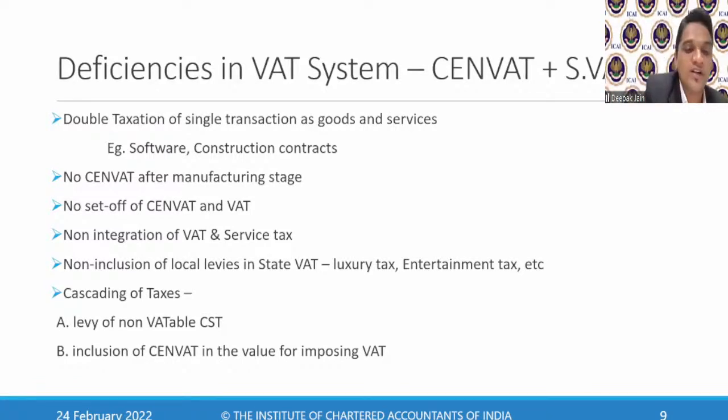Then there was inclusion of SENVAT in the value for imposing VAT, which you have seen in the example. When somebody manufactures, he will charge excise duty, he will add both the values, and then he will charge VAT. These two are examples of cascading of taxes, which means there used to be a tax on tax. So these were the deficiencies under the earlier law.